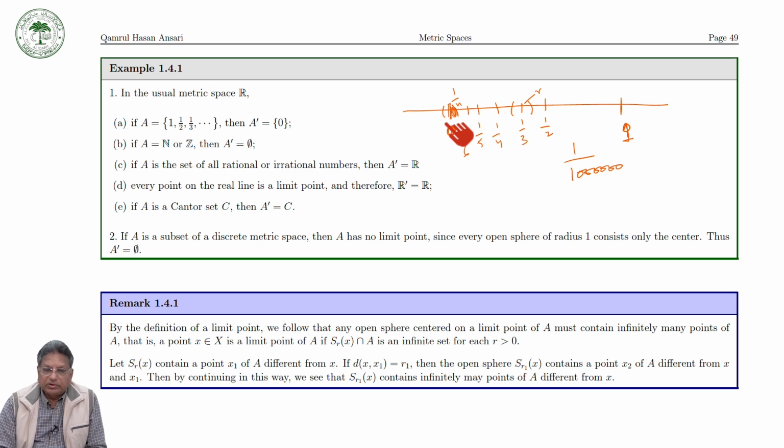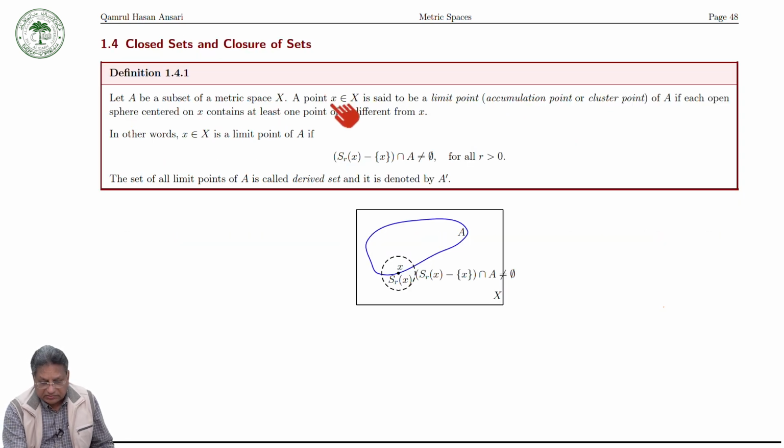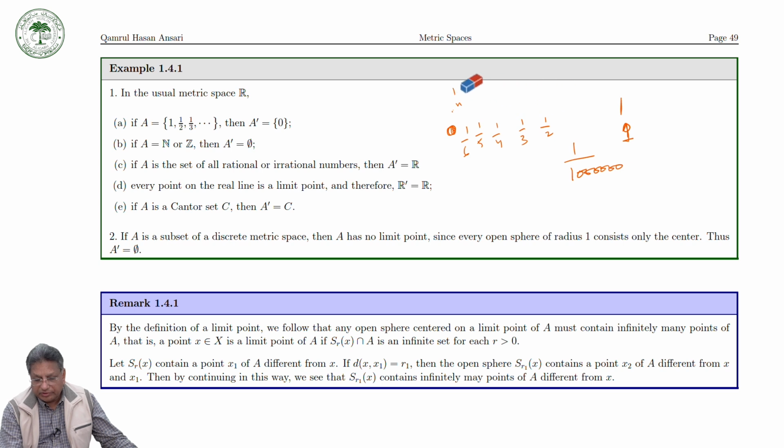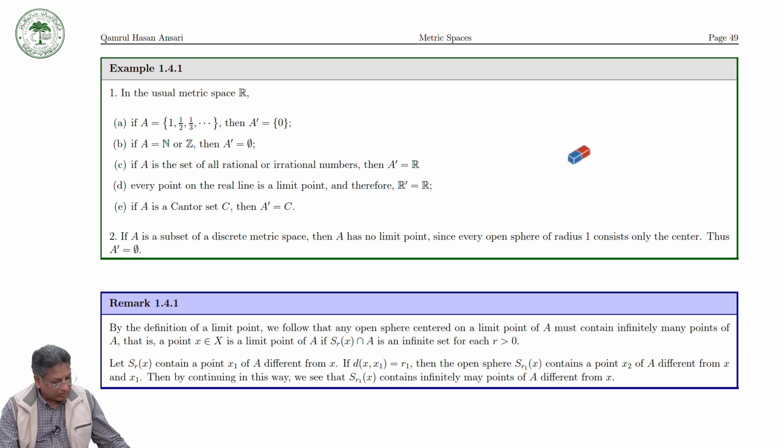But keep in mind, 0 is not an element of A. So the point x is in the space, not in A, and this point is called a limit point. So 0 is the limit point of this set, and no other point of this set is a limit point of A.